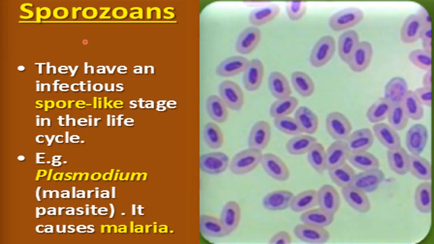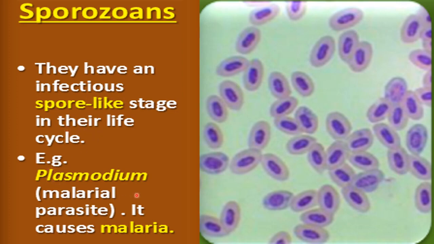Now the next type of protozoans is sporozoans, and these sporozoans have a structure like this. They have an infectious spore-like stage. Infectious means the stage which causes infection, which causes some disease. So the infectious stage is the spore-like stage. As you can see here, this is a spore-like structure.